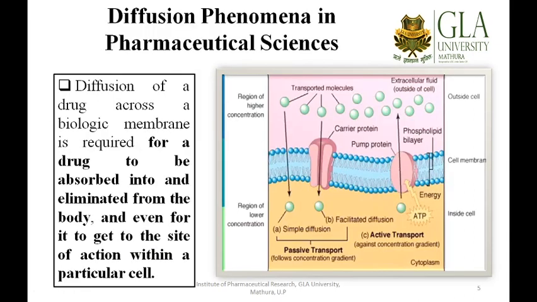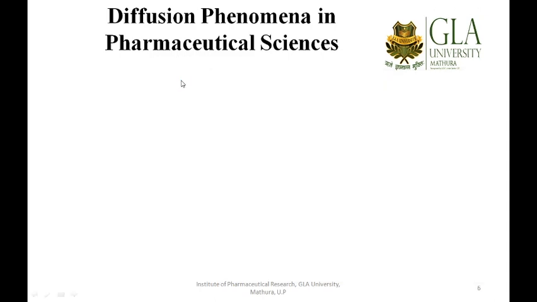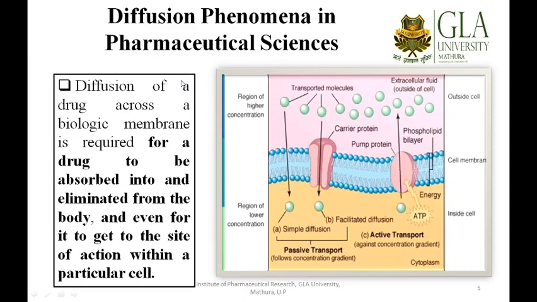So let me show you the diffusion phenomena and why we are studying it and why it is important. Whatever drug we administer to a patient, through the oral route or through topical administration, needs to diffuse across the plasma membrane. You can see this wonderful diagram over here.